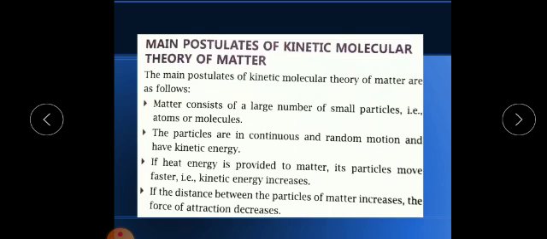Now if we provide heat to any solid particle or solid state of matter, the kinetic energy will increase. So it is written in the third point. Now fourth point, the distance between the particles increases. Obviously if we heat the solid state of matter, what will happen? They are closely packed, but now due to increased kinetic energy, they will increase the distance also. Their force of attraction between the molecules will decrease.